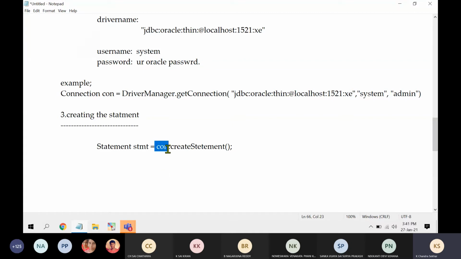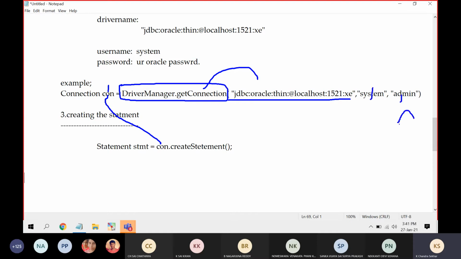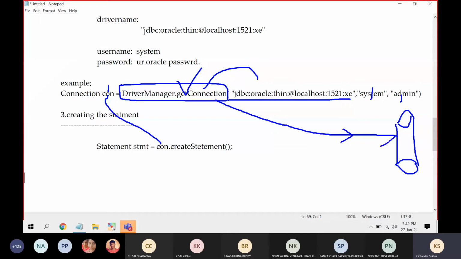Now here, what is this connection object? This connection object you are getting, where will it come from? The DriverManager getConnection method will take these parameters. It will go to the Oracle at the particular port number, with the help of username and password. So assume this is my database. After successful execution, your program will make a connection to this. So this connection will be returned in the form of con. So in future, if you want to do some operation with the database, what is the variable name? Connection. Connection is the variable.